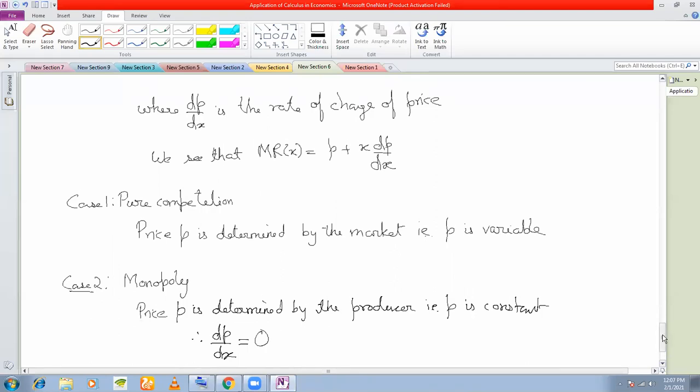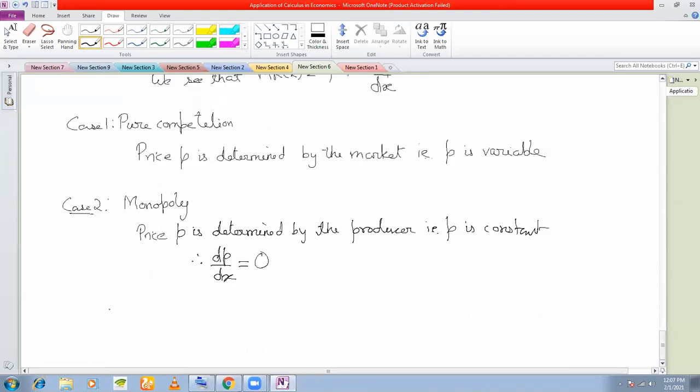Now, in our syllabus, we will consider only monopolistic market situations.